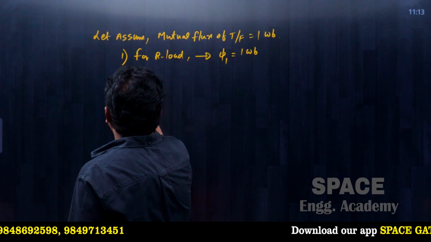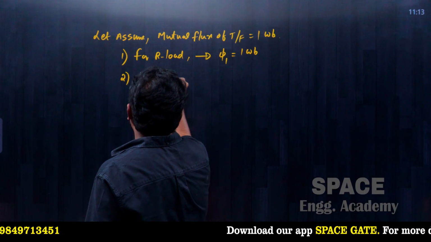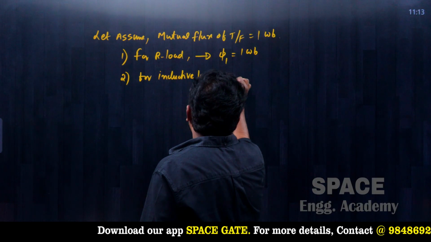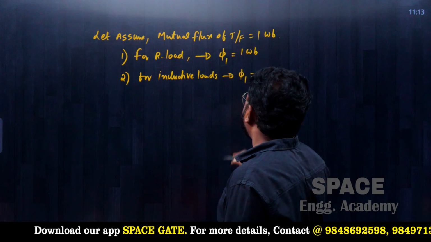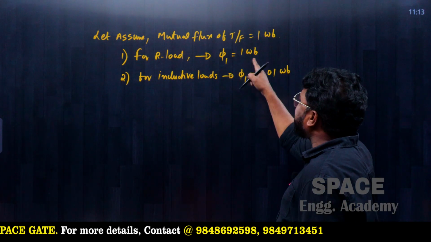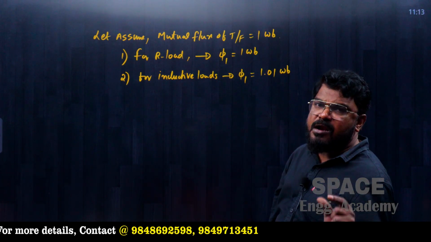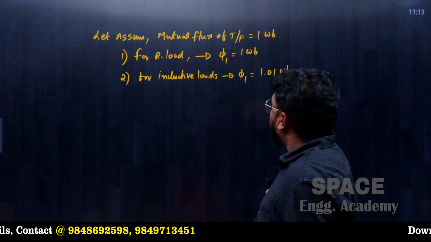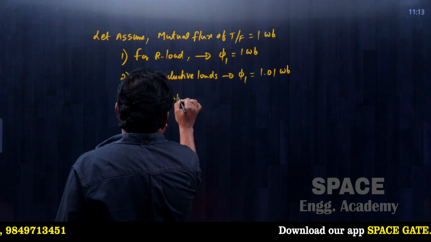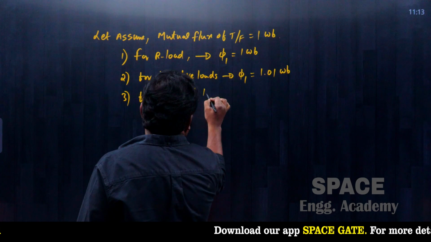And next per RL load, per inductive loads, what will happen, π1 is equal to, so that is inductive load, 1.01 Webers, little bit increases, very small fraction, that's why we can say that. And next one, per capacitive load అనుకోండి, capacitive load దగ్గర ఎలా ఉంటుంది.